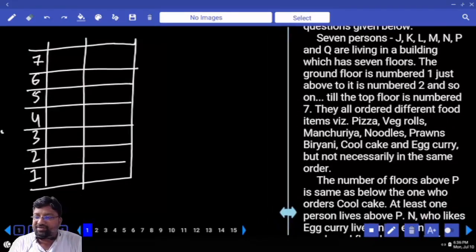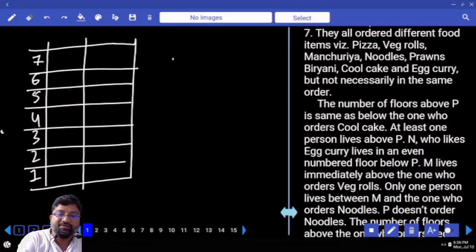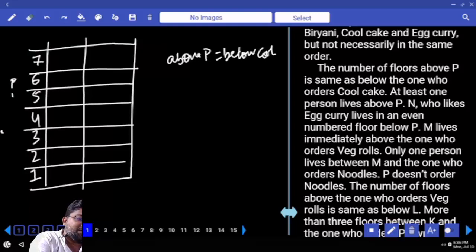Okay, let's try to read it. The number of persons above P is the same as the number below the one who orders full cake. So above P equals below full cake. Next, at least one person lives above P. The meaning of that is I can start P from the 6th floor, and P can further be taken down to 5, 4, 3, 2, 1, but P cannot be in the 7th because this is at least one, minimum 1.